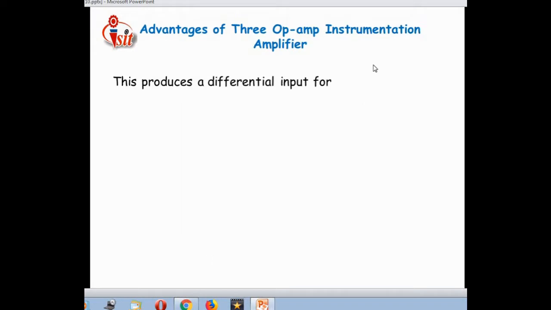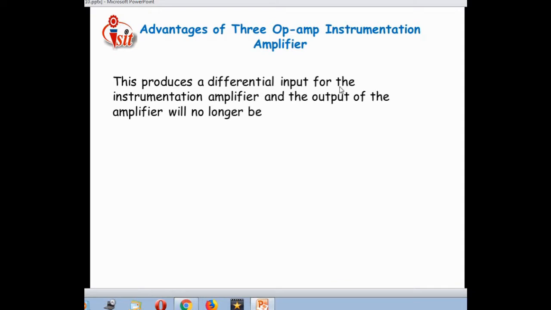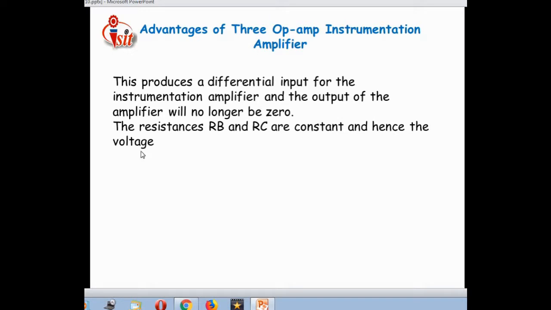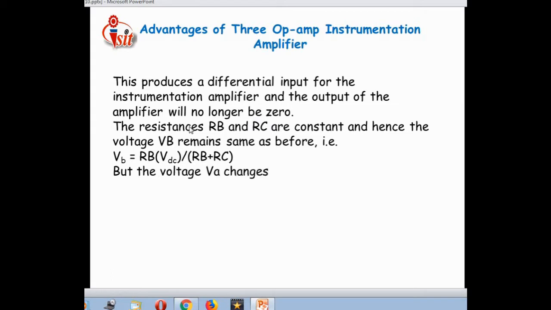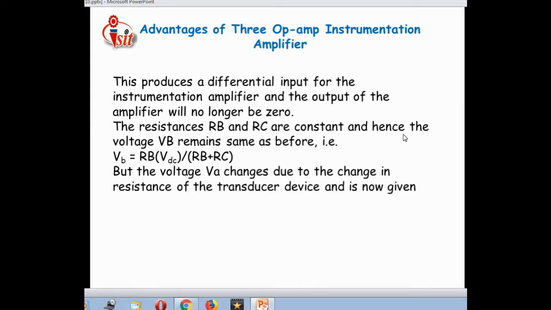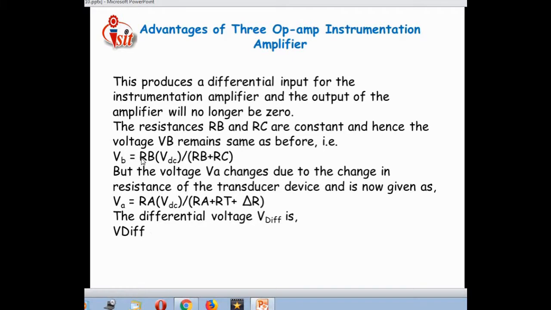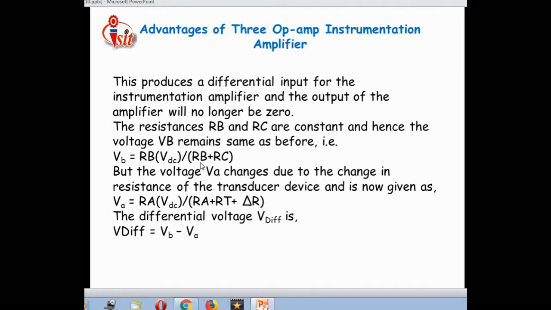This produces a differential input for the instrumentation amplifier, and the output of the amplifier will no longer be 0. The resistances connected for the bridge formation, RB and RC, are constant, and hence the voltage VB remains the same as before, that is VB is equal to RB VDC divided by RB plus RC.